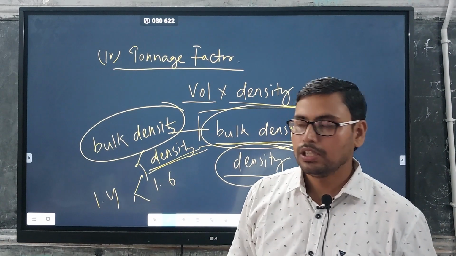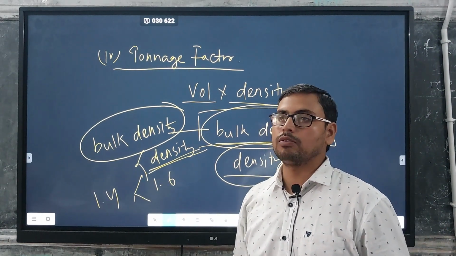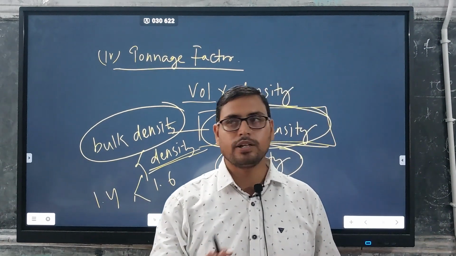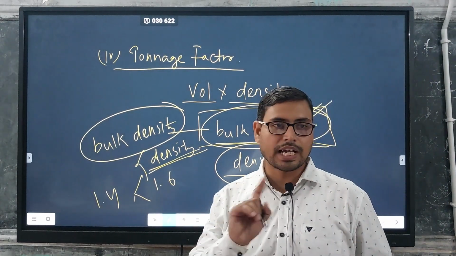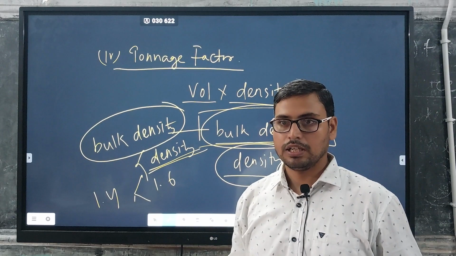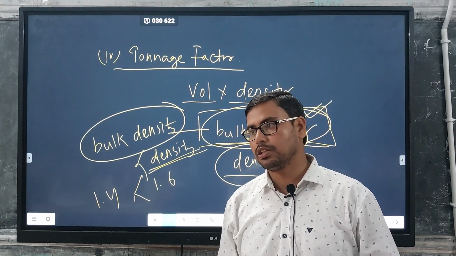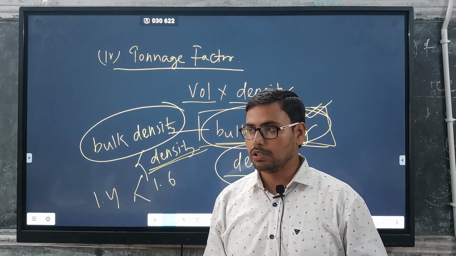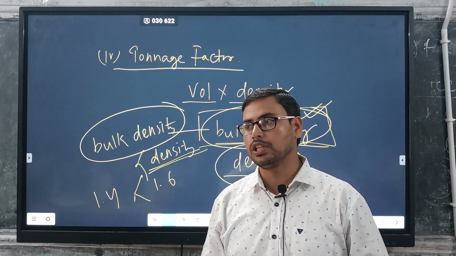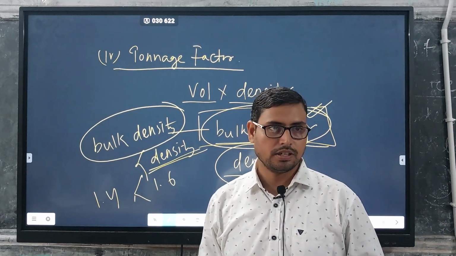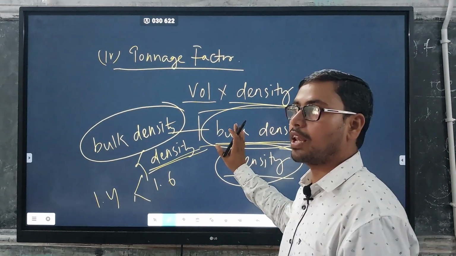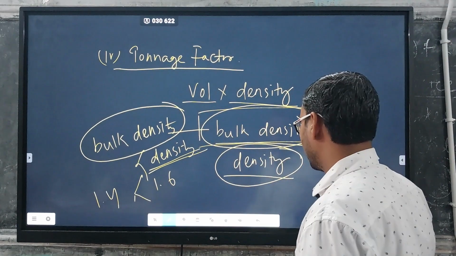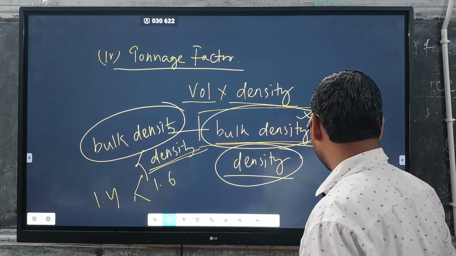Got my point? And while we calculate in the field, we try to calculate the bulk density, and bulk density is always associated with other materials. Other materials means fractures, other discontinuities, gangue materials, everything. So, calculation of bulk density: how do we calculate it in the field? How do we calculate bulk density?